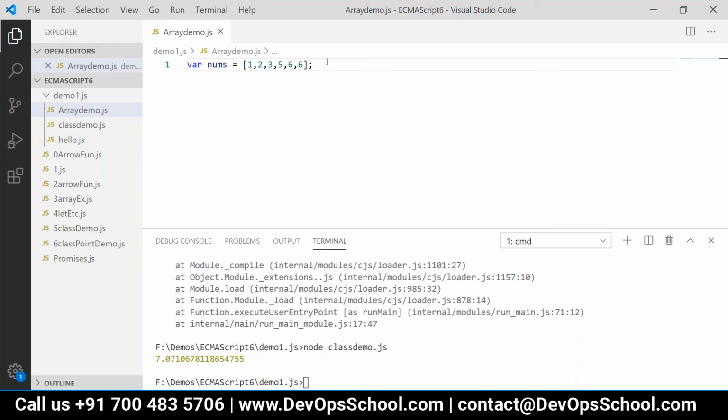Now you should be aware of the different methods which can be invoked on the array object. I'm taking this demo because we should be comfortable with writing arrow functions. So let us do that.